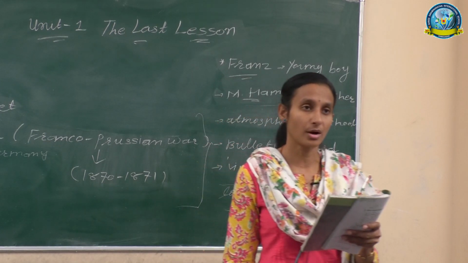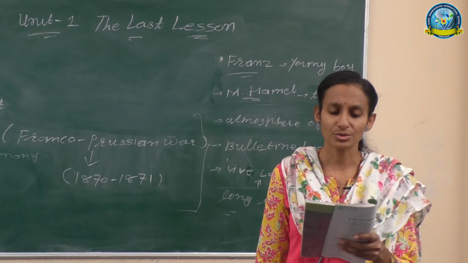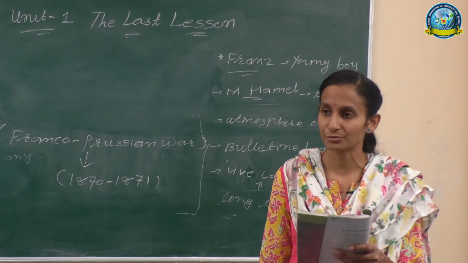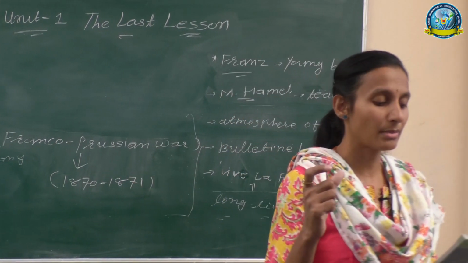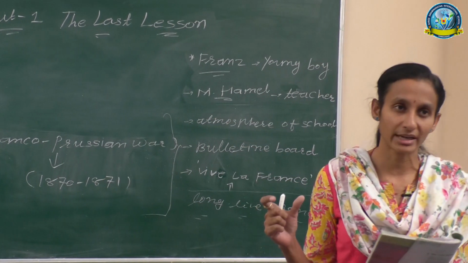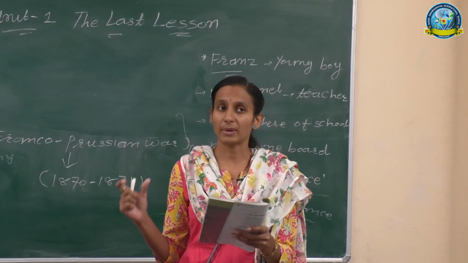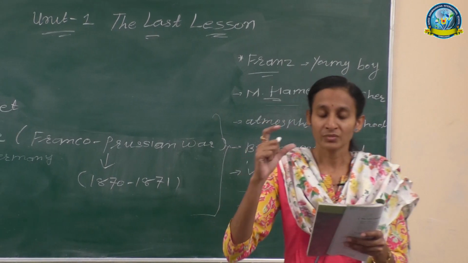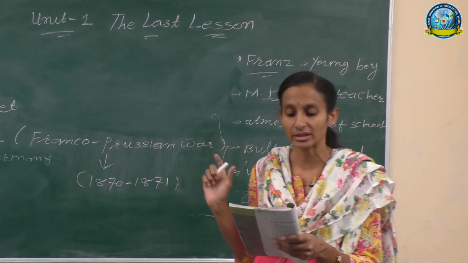Now what is the meaning of Bob? In the French language, Bob means boy. "You shall get to your school in plenty of time." Now this is the exact line spoken by that blacksmith, and what is the name of that blacksmith? Wachter is the name of that blacksmith. Okay, but the blacksmith was not alone at that time. He was with his apprentice, which means a learner was also with him.